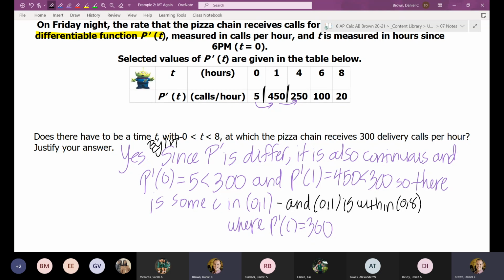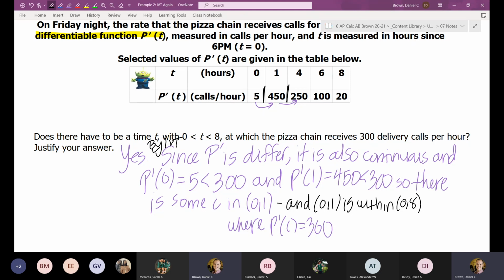So the intermediate value theorem, we never have to call it by name, but we do have to state somehow that it is continuous. And so it only tells us it's differentiable. So you have to have some sort of statement that says something like, since it's differentiable, it's also continuous. You can say a statement like, differentiability implies continuity, something that's linking, since it's differentiable, you know it's continuous.